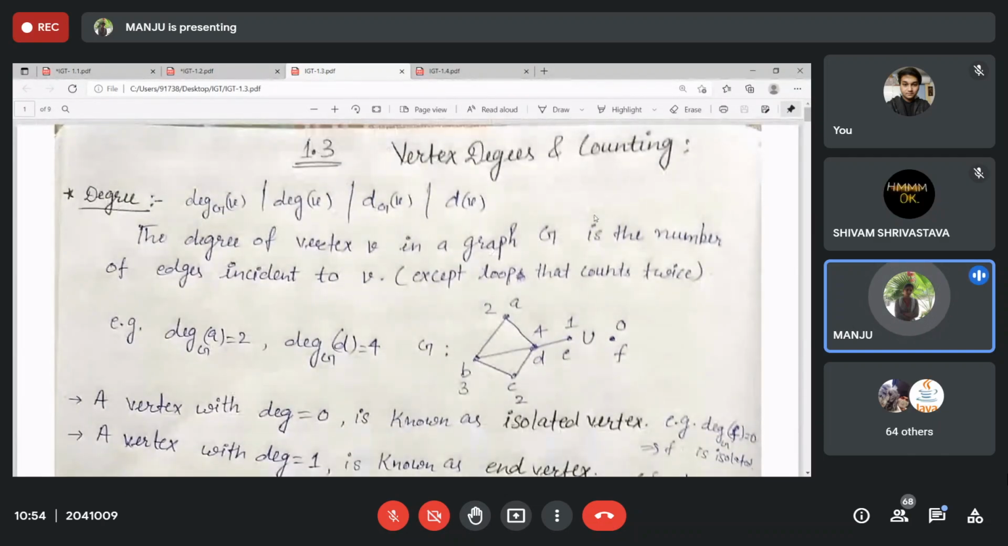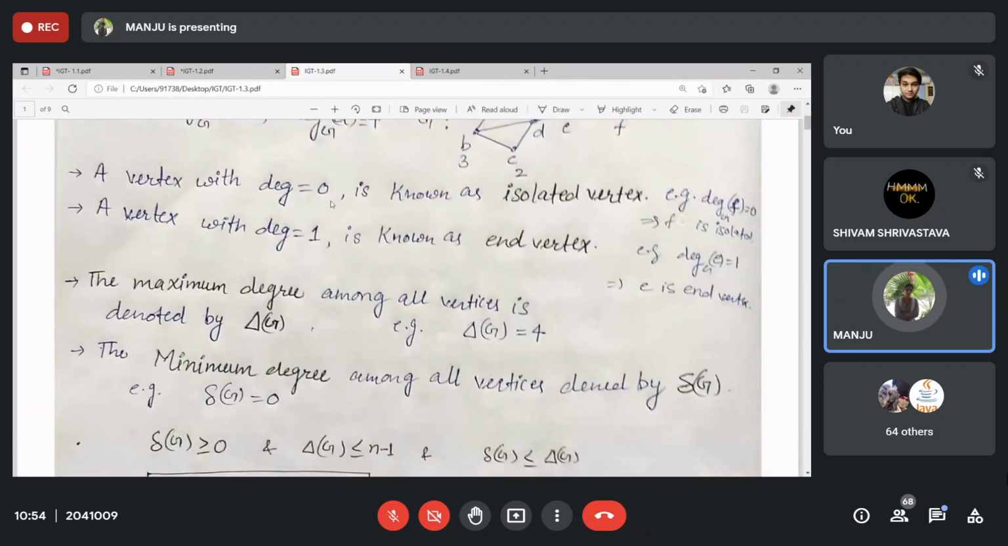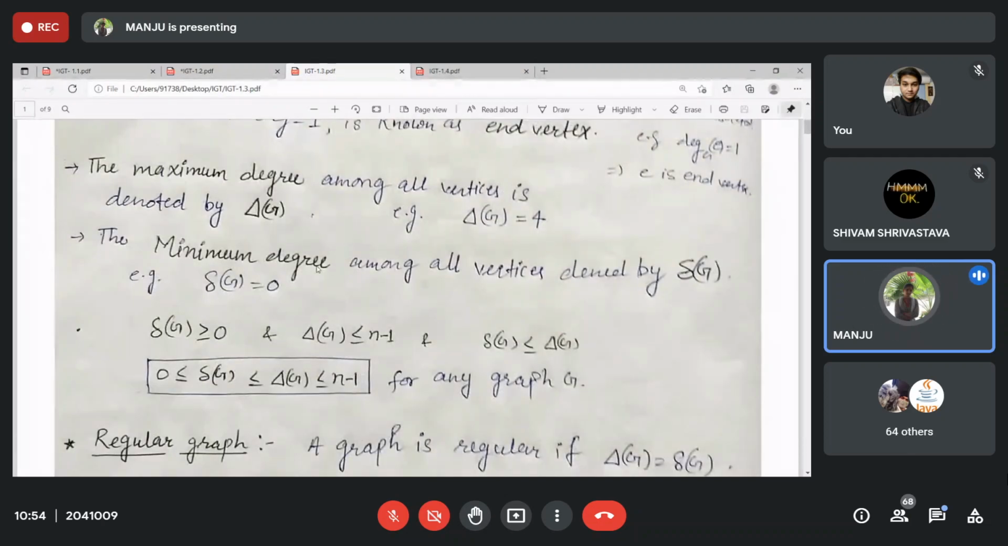Here we defined degrees, vertex degrees, and we also defined the degree sequence. Degree is just the number of edges incident with a vertex. Degree 0 means an isolated vertex. Degree 1 means an end vertex, which in a tree is known as a leaf. The maximum possible degree is n-1 in a graph of order n.